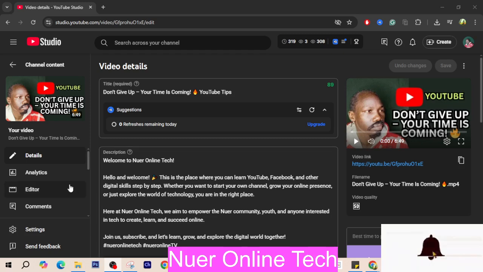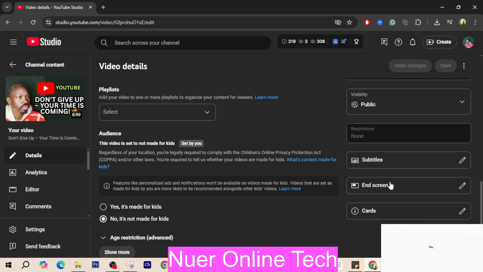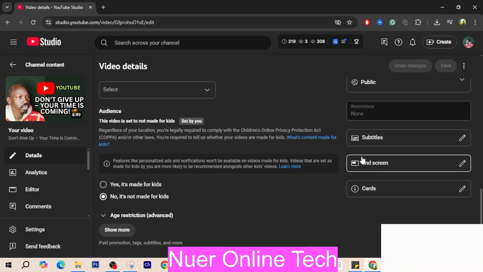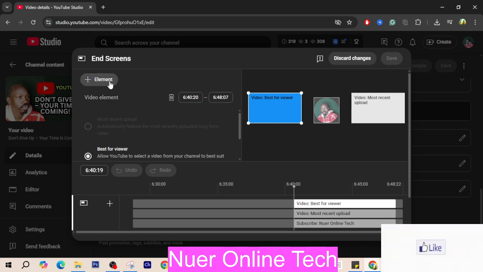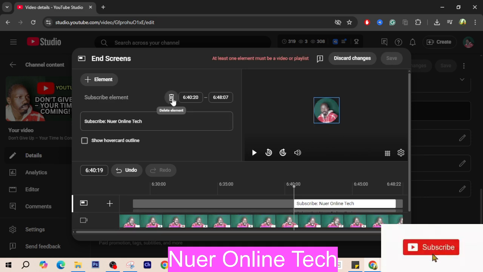So here, what you do, you go to settings under your video, and then you scroll down, and then you come to end screen. You click end screen, and then you set it up. You can click add element, and then you pick any of your choice. But let me first simply delete this, and I will show you how you can do it.